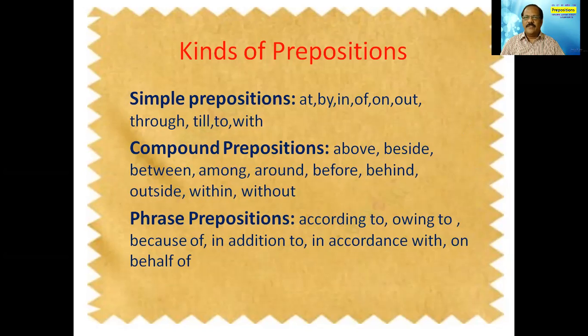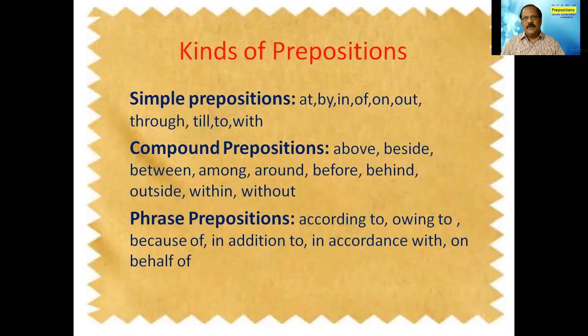What is a phrase? As we know, a phrase is a group of words that gives the meaning of one single part of speech. In phrasal prepositions there is more than one word, but together the group functions as a preposition. That way it is called a phrasal preposition.